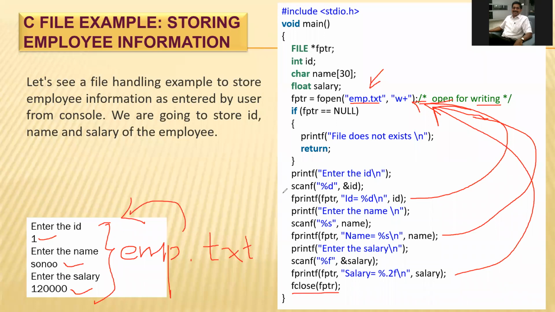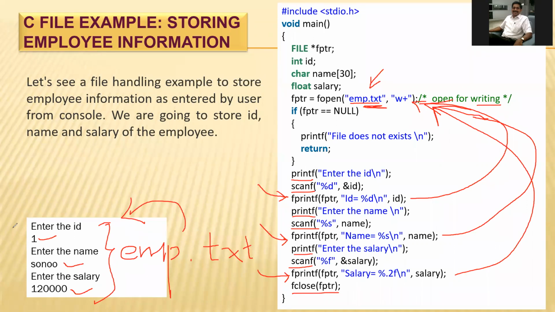So what is the difference between this scanf and this scanf? These are the normal scanf functions. The printf functions are also normal printf functions, but this printf, this printf, and the last printf will store the information in the emp.txt, and as well as this will get displayed on the output.